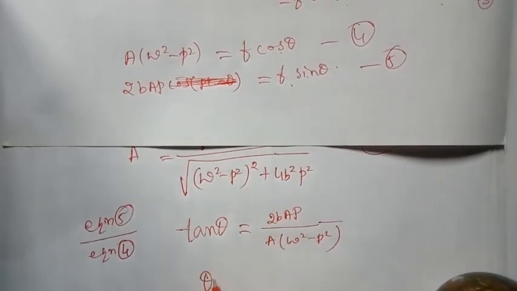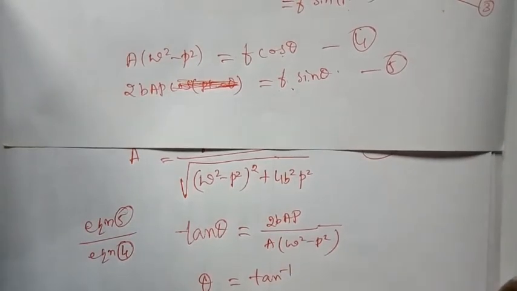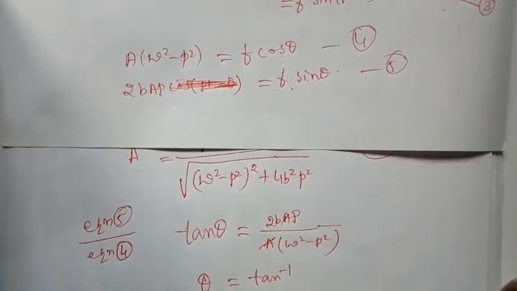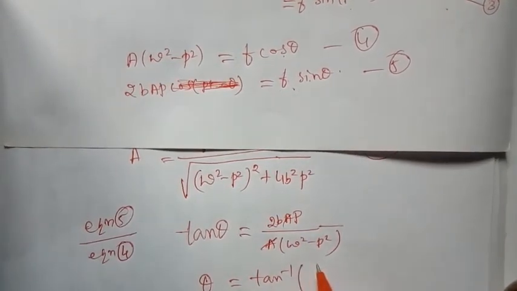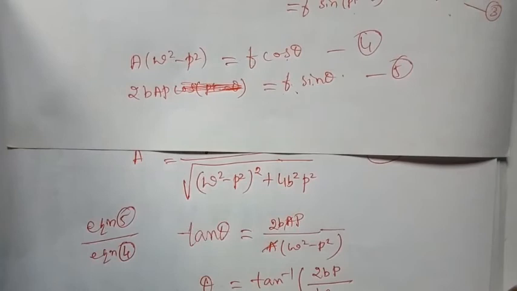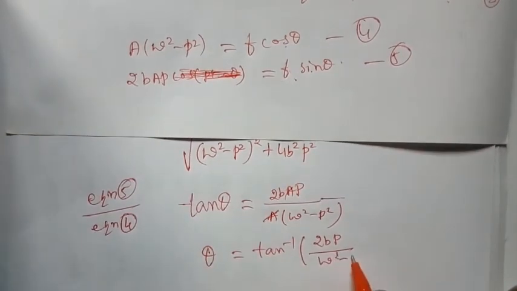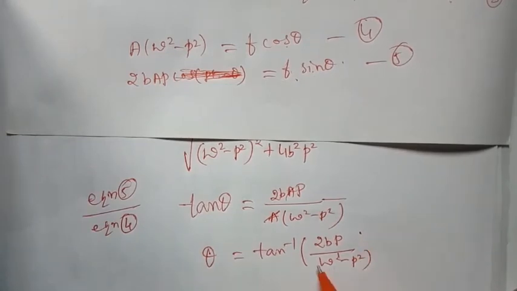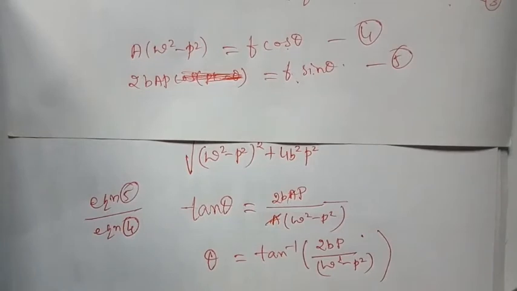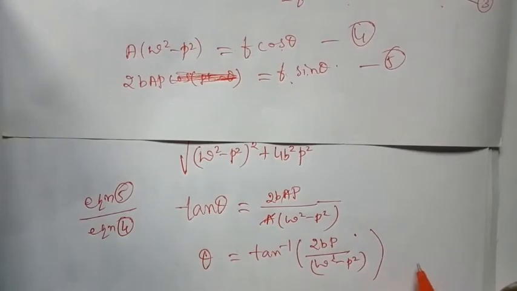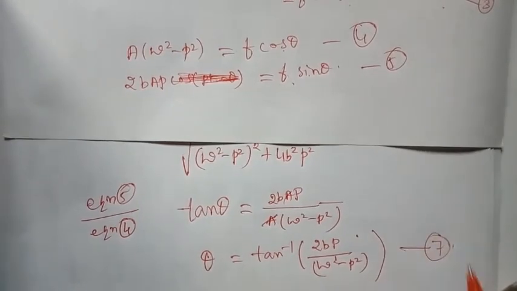So theta is equal to tan inverse of, A will get cancelled here, so you are left with 2bp divided by omega square minus p square. Call this equation 7.